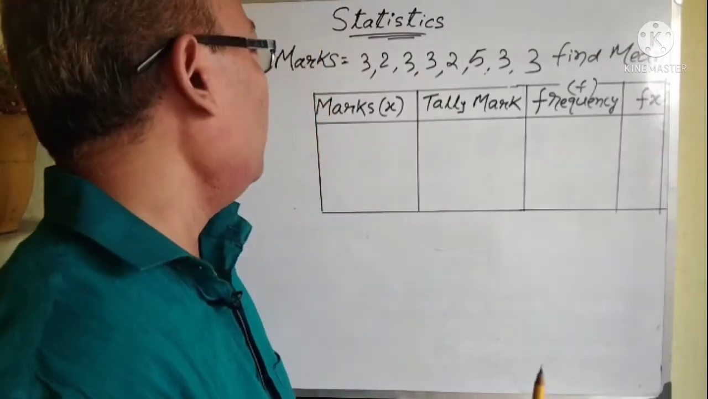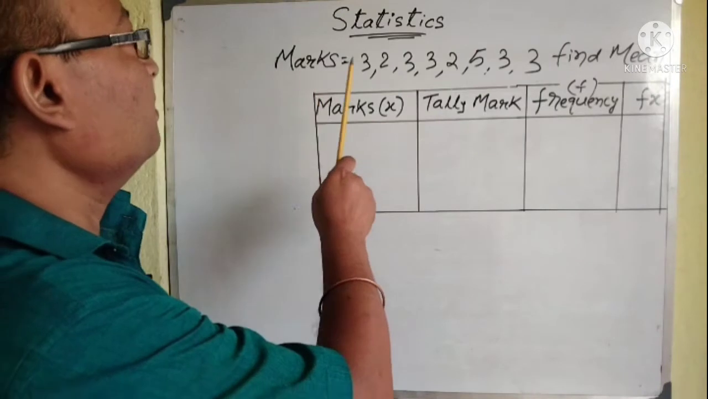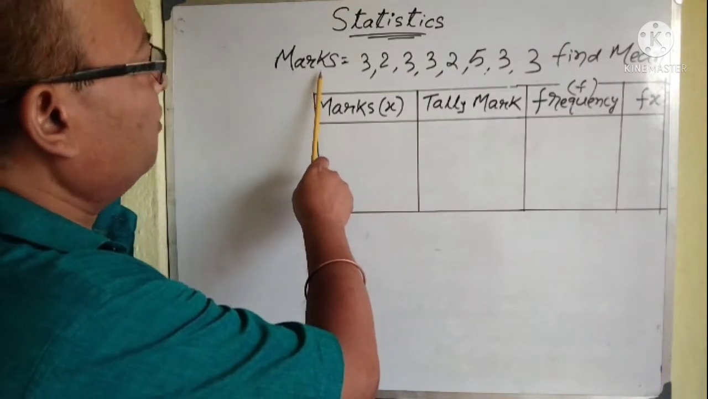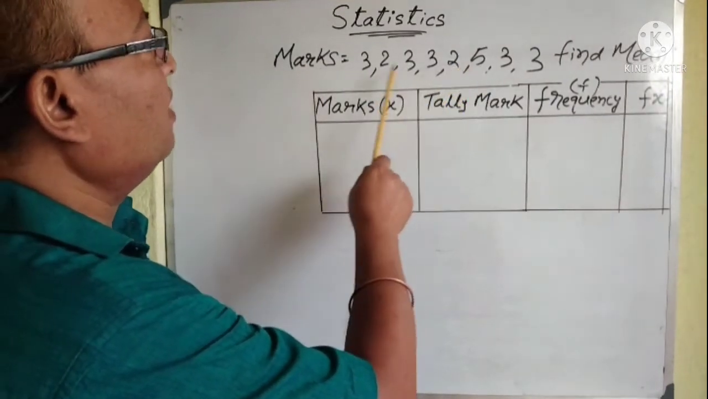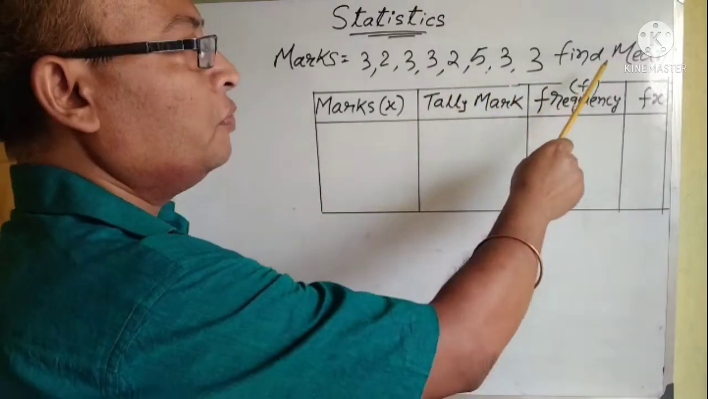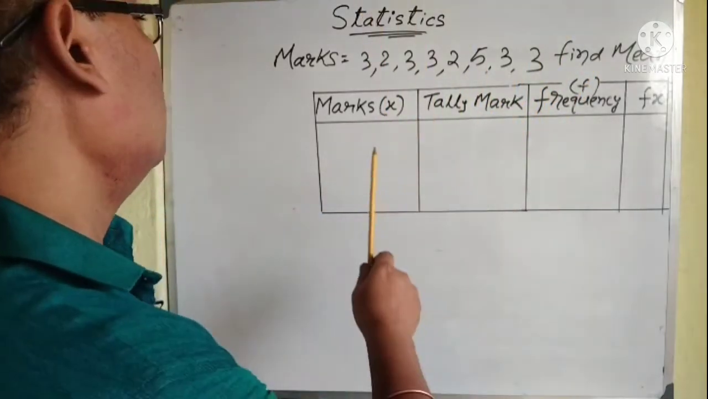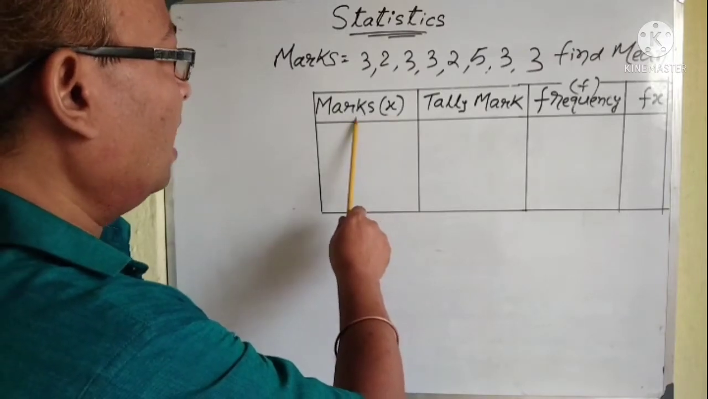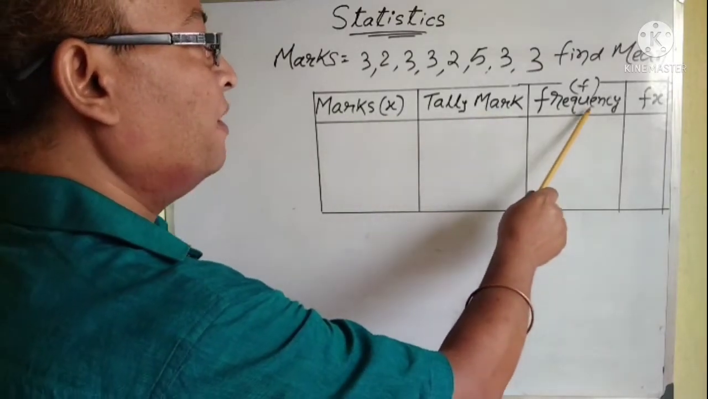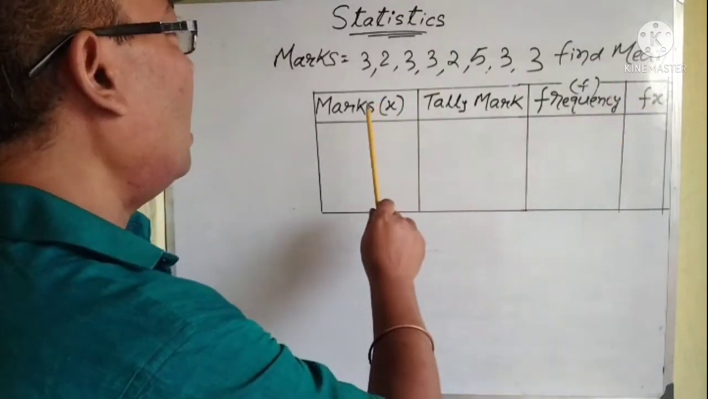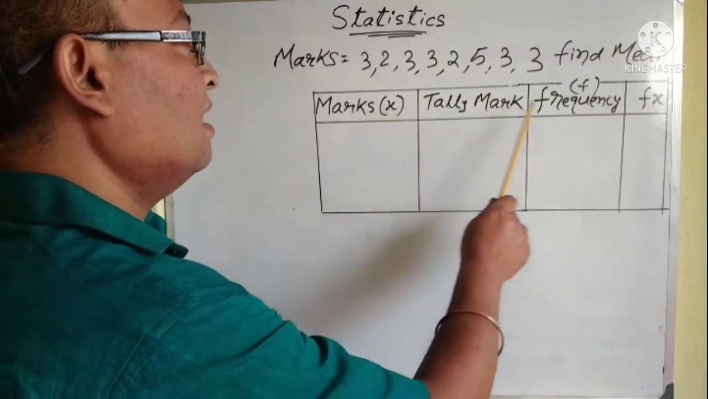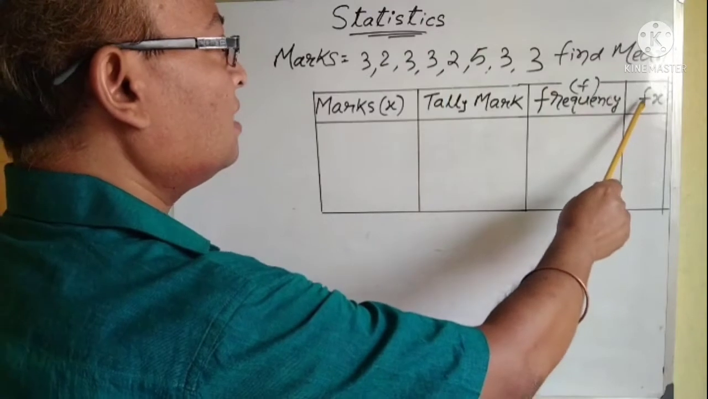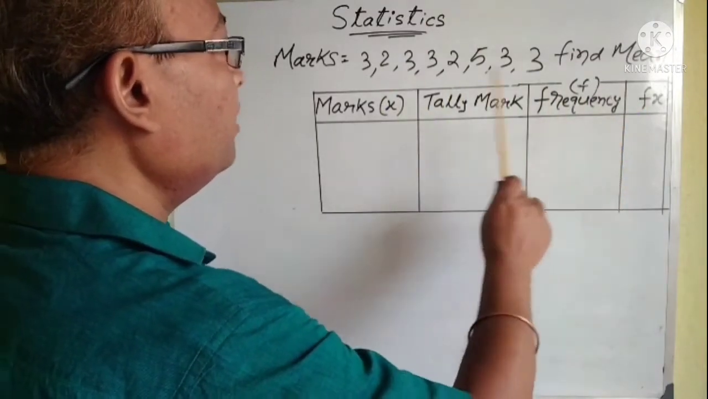Now, we will take another example of finding out means. So, see, suppose, for example, marks are given. Suppose these are marks. You need to find out the mean. Now, another process is that we will jot down a table like this: marks, tally mark, frequency, and then I have considered this marks as x and frequency as f. In the last column, we will multiply f into x.